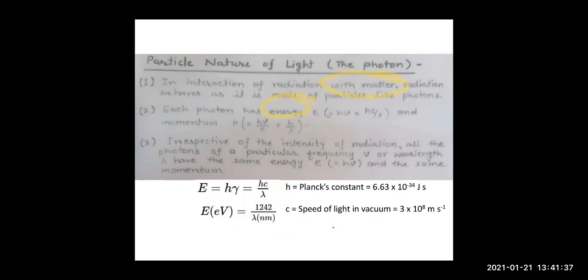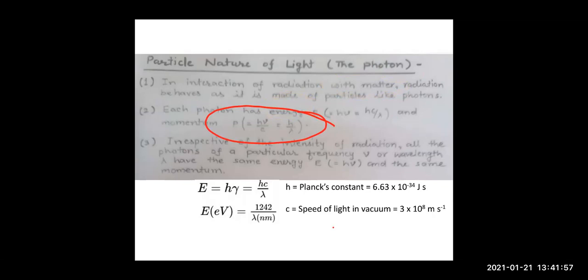We will discuss what is electron volt. Okay, children. So this is the energy. And what is the momentum? So children, momentum is given by h nu by c, that is h by lambda. Right? Now, next they are saying that